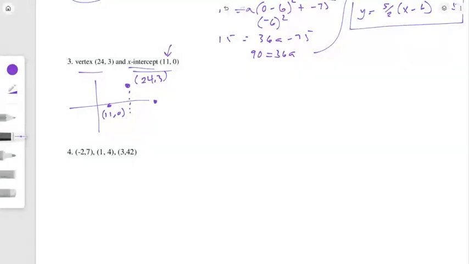And you can use symmetry to figure out that point over there. So it turns out that point over there is 37, 0. Okay, so now you do have your p value and your q value, and you then would not call this h, k, but you would call that x, y if you're going the intercept route.